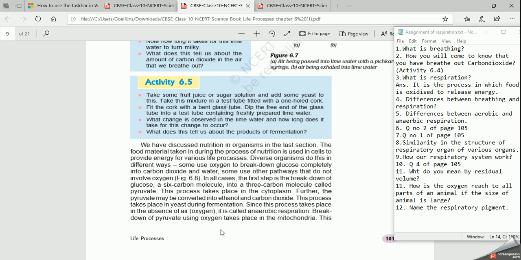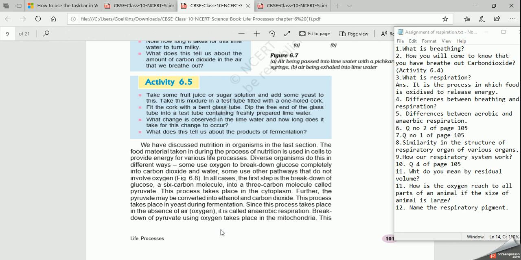Whereas anaerobic respiration takes place in yeast cells as well as muscle tissue. In yeast cells, it takes place in the absence of oxygen and that process is called fermentation. In muscle cells, it takes place in less amount of oxygen. You have seen when you go to some hill stations, you feel pain in your legs after climbing. Why is that so? Because when we climb at a higher altitude, there is less amount of oxygen.